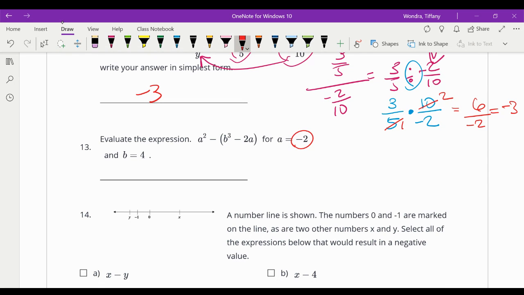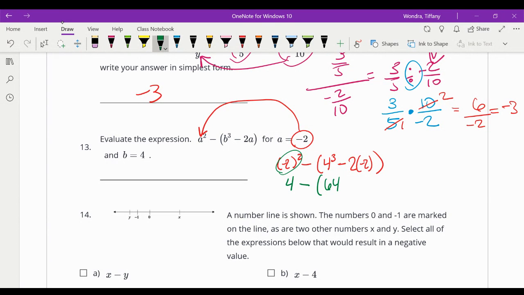This one, the tricky part about when we substitute a negative number into a variable, you have to put it into parentheses. Okay, minus b is 4, so 4 to the third minus 2 times negative 2. So then we'll do our exponents first. Every time you put a negative number in for a variable, you have to put it in parentheses. This came straight out of our notes for 1, 2. So negative 2 in parentheses squared is 4, minus 64. I did my exponents first.